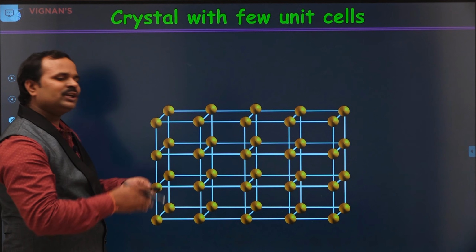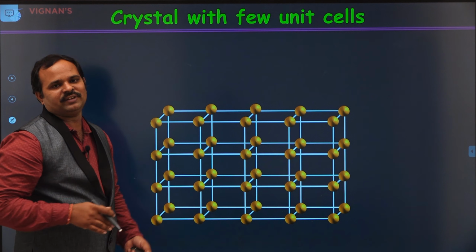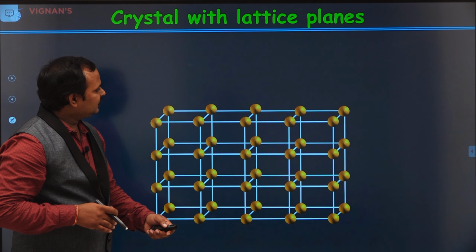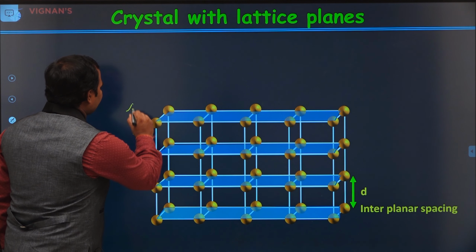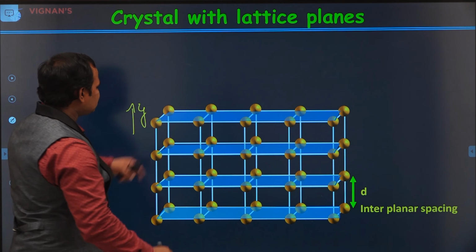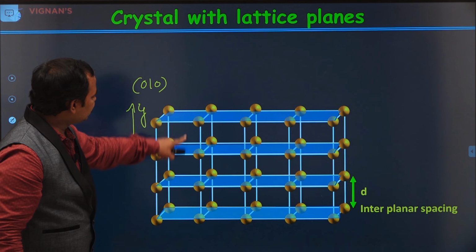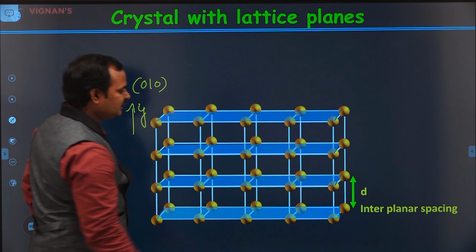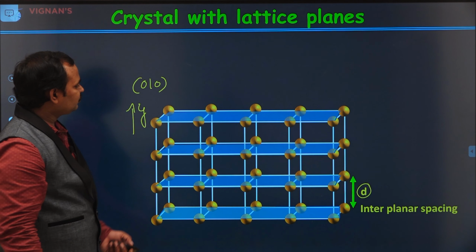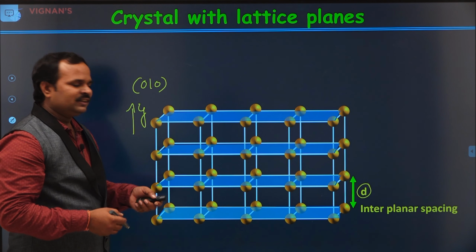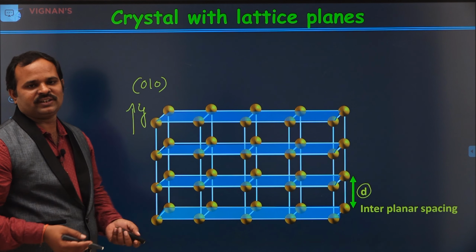Now, we also have learned that in the crystal, equidistant lattice planes are available. You can see here, these are the equidistant lattice planes. For example, if we consider this is the y-axis, now these planes are simply 0, 1, 0 planes. And the distance between these two lattice planes is the interplanar spacing, that is d. Now, we know that the interplanar spacing is of the order of a few nanometers.